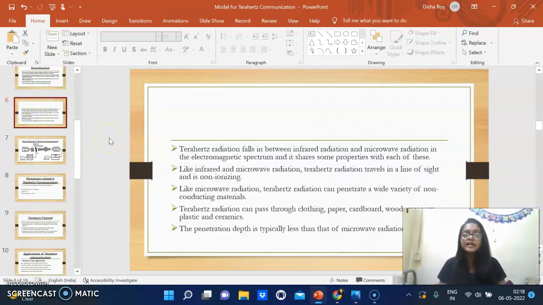Okay, so then terahertz radiation basically falls in between infrared radiation and microwave radiation in the electromagnetic spectrum, and it shares some properties with each of these. Like infrared and microwave radiation, terahertz radiation travels in the line of sight and is non-ionizing. Like microwave radiation, terahertz radiation can penetrate a wide variety of non-conducting materials. Terahertz radiation can pass through clothing, paper, cardboard, wood, masonry, plastic, and ceramics. The penetration depth is typically less than that of microwave radiation.